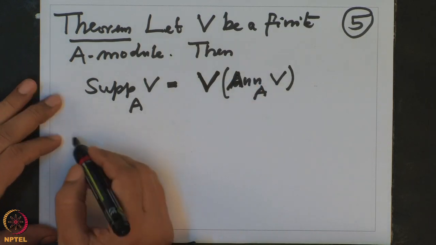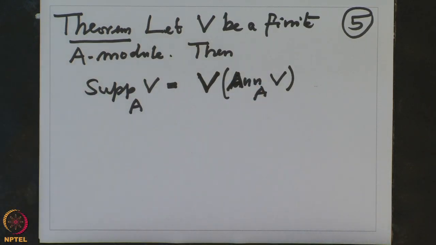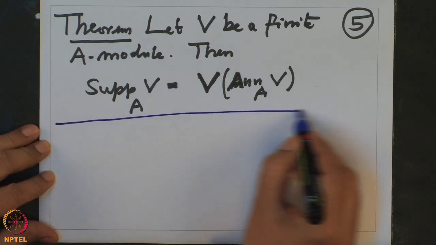So before we prove this, we should be clear about the notation.